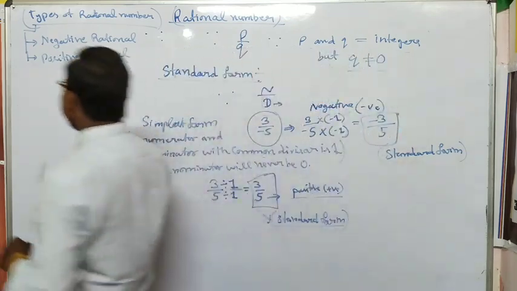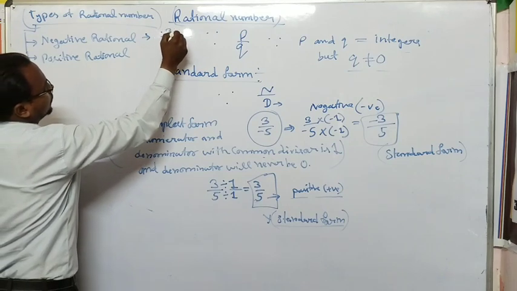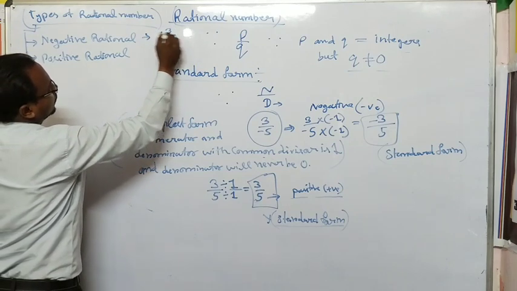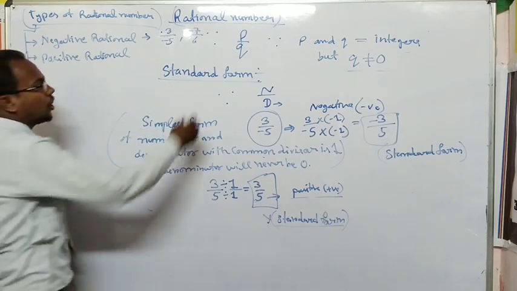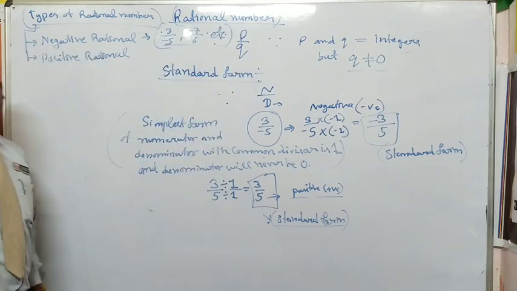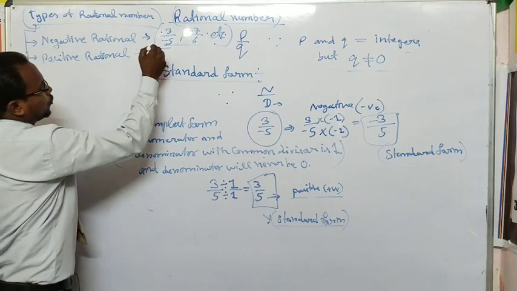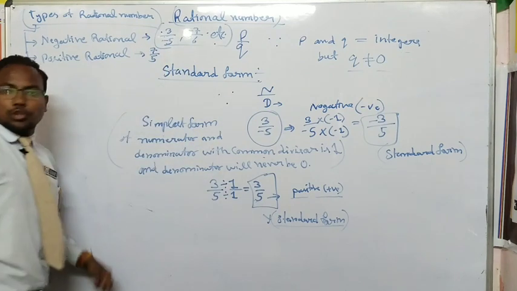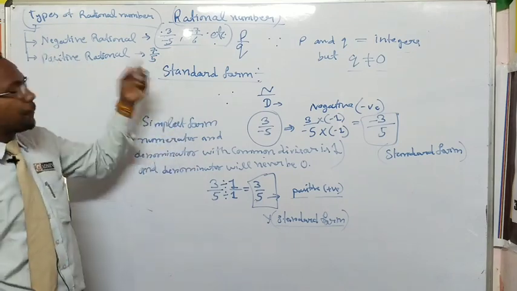Negative rational numbers are those where either the denominator or the numerator is negative. Similarly, for a positive rational number, suppose I am writing 7 upon 5. Neither the denominator nor the numerator is negative; both are positive.